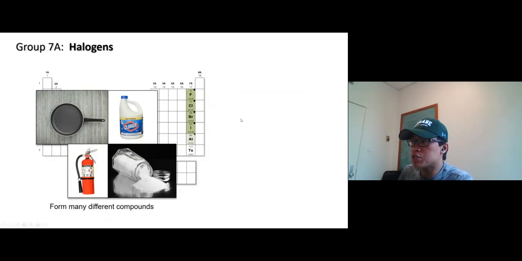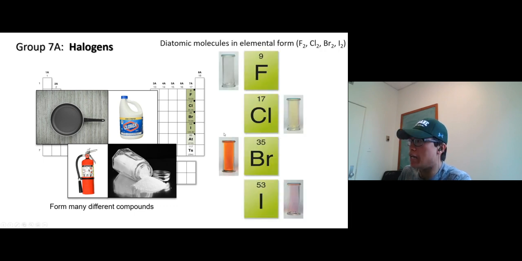Group 7 we call halogens. We have fluorine, chlorine, bromine, iodine, astatine. So the main ones, the top 4: fluorine, chlorine, bromine, iodine. And the color changes. So it starts from yellow, goes to green, goes to brown, and then purple. All right. The first 2 are gases. Bromine becomes liquid, and iodine is heavier and becomes solid. All right, they exist as diatomic elements, so F2, Cl2, Br2, and I2.